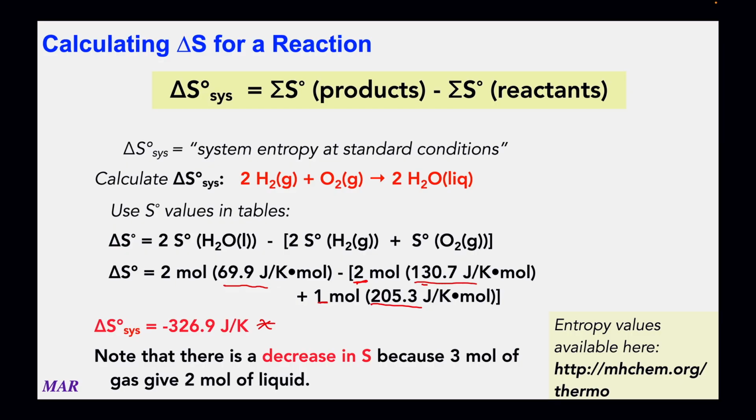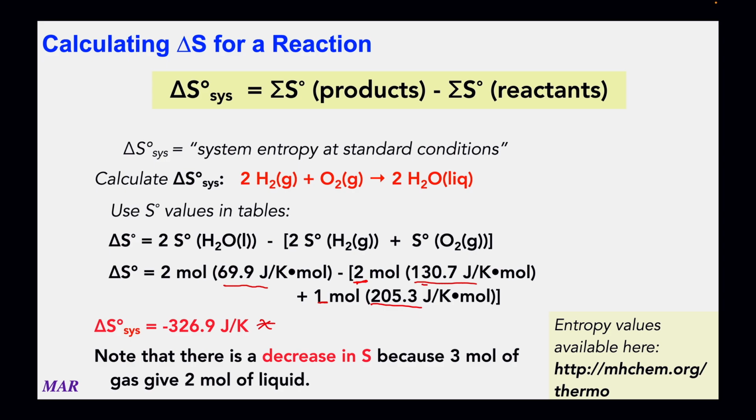Entropy is actually decreasing as you go from reactants to products. You're going from 3 moles of gas to 2 moles of liquid. The gases always have higher entropy than liquids, so that's one reason why it's going down. And also you're going from 3 moles of reactant to 2 moles of product.